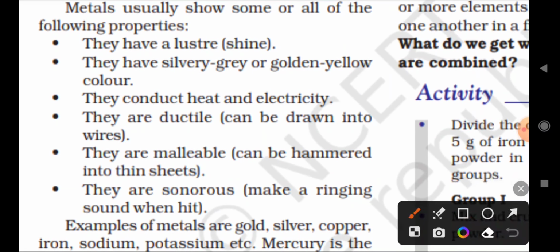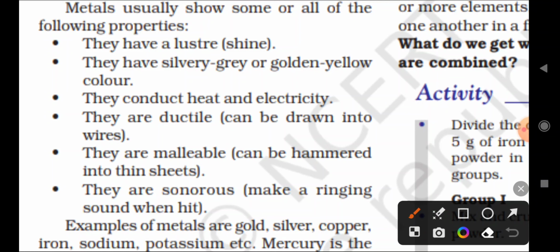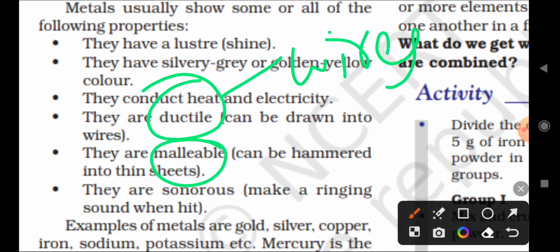And metals can be converted into sheets. That property is called malleable. For example, aluminum sheets and copper sheets. For making houses we use copper sheets, and aluminum sheets for office work. We do this because metals show the ductile property, like wires, and the malleable property, like sheets. Ductile means they can be drawn into wires, malleable means they can be made into sheets.